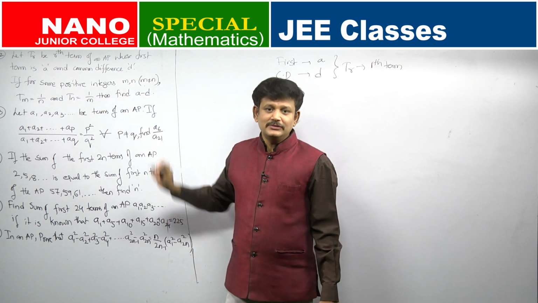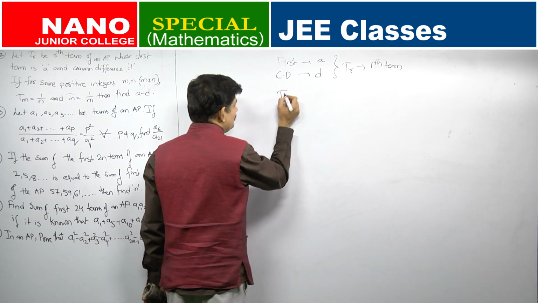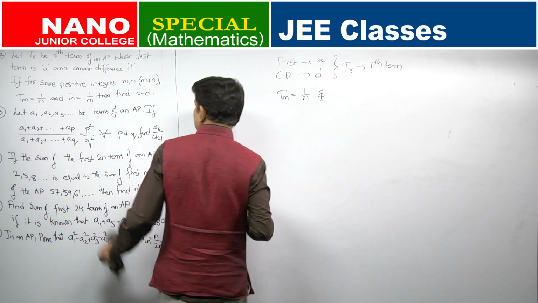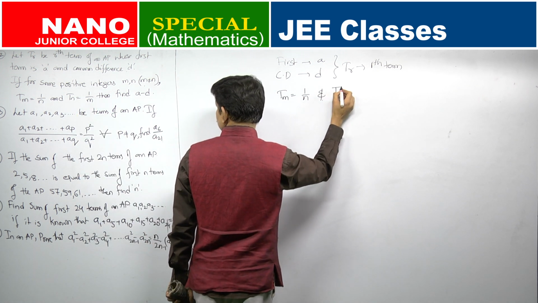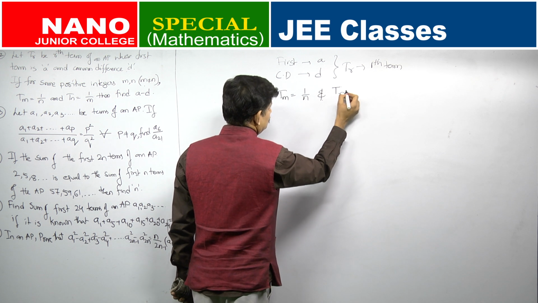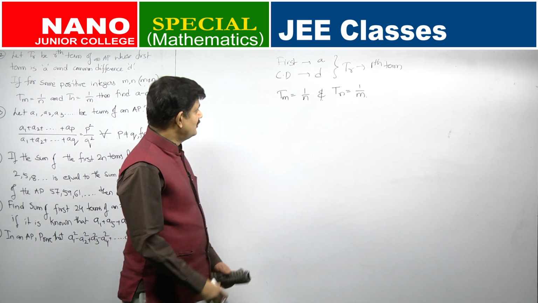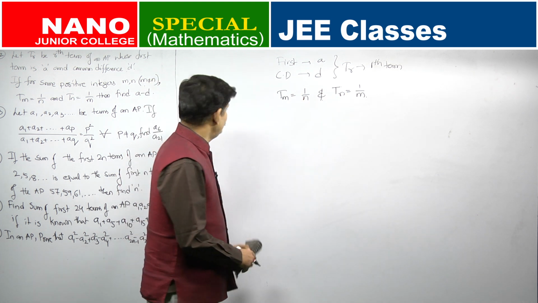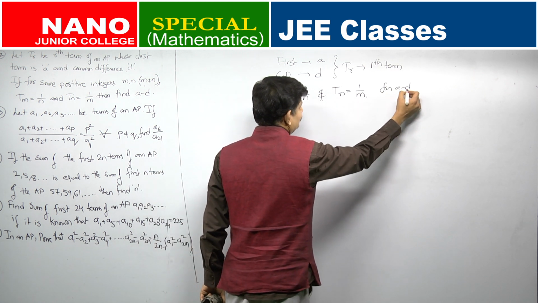If for some positive integers m and n, Tm is equal to 1 by n and Tn is equal to 1 by m, and what is he asking? Find A minus D.